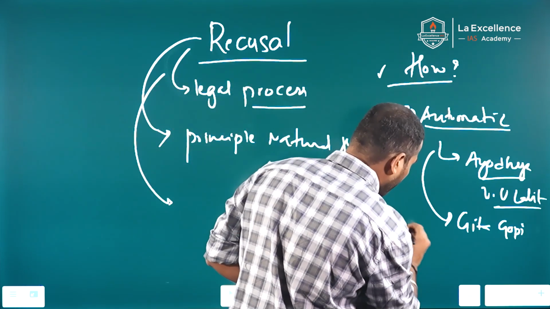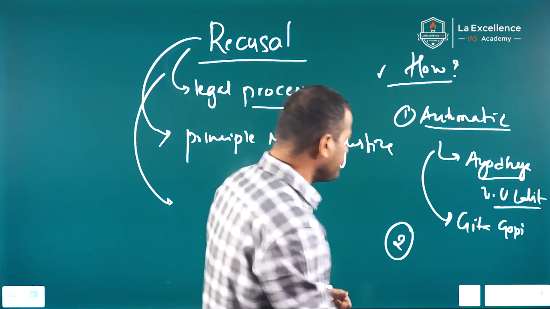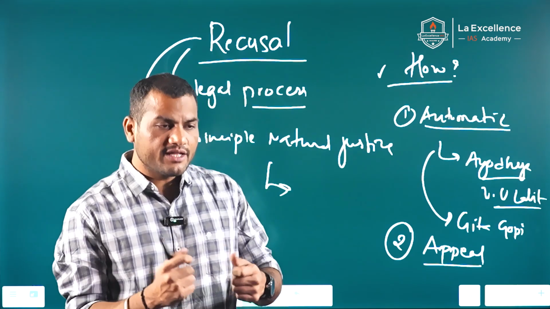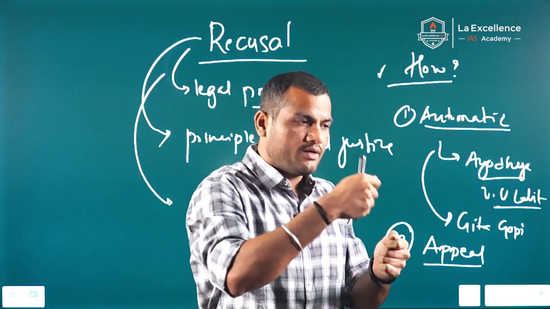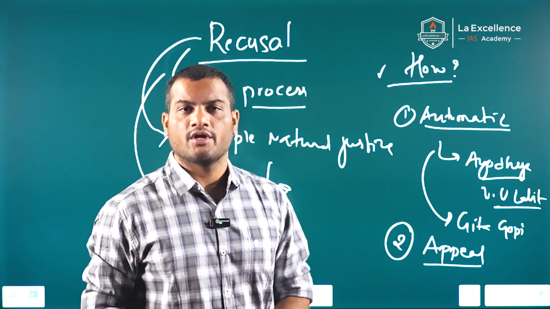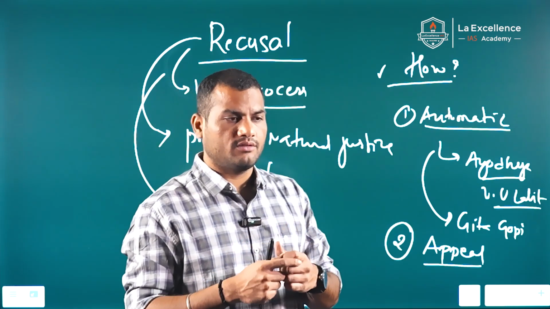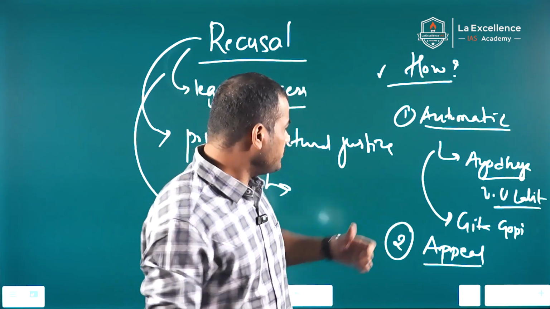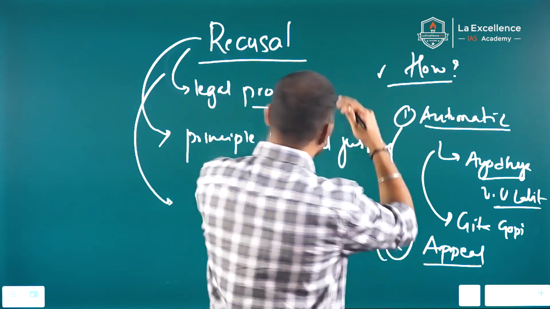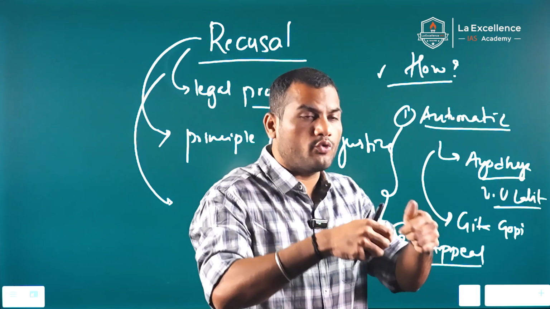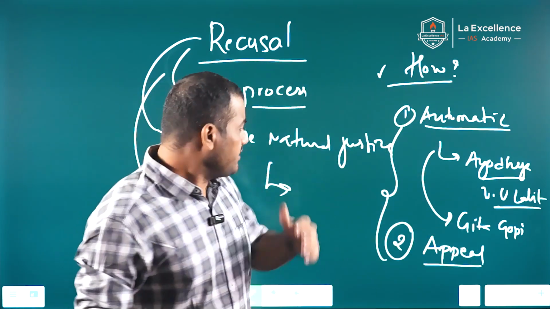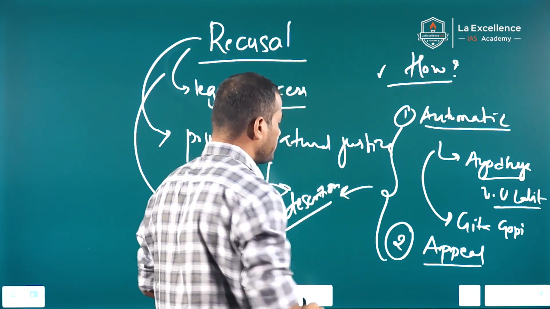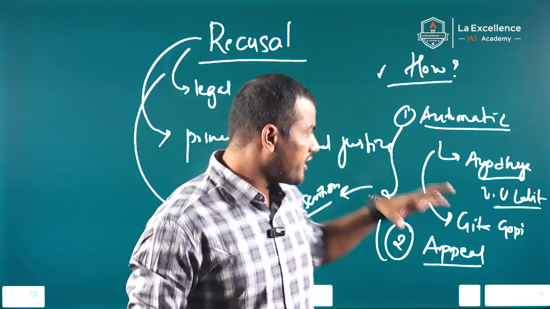And secondly, appeal. When a party involved in a particular case appeals to the bench saying that this particular judge should be recused from this case, it is the judge who decides whether he should be recused or not. Because recusal is not mentioned in any statute, there is no codified law for recusal in the country. Hence, it is a matter of discretion for a judge when considering recusal from a particular case.